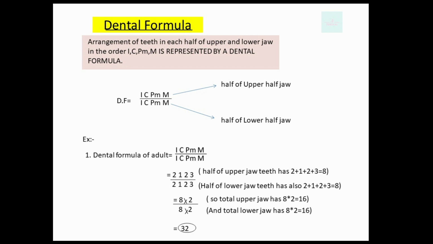And because half of upper jaw and lower jaw has 8 teeth, then total upper jaw has teeth is equal to 8 into 2 is equal to 16, and total lower jaw has teeth is equal to 8 into 2 is equal to 16. Total is equal to 32 teeth.